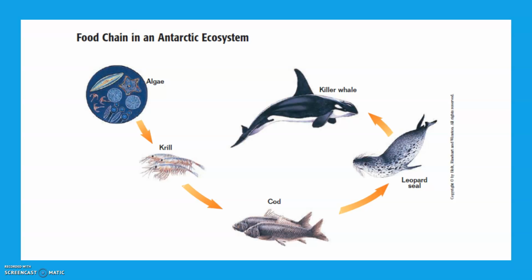Algae are producers. Krill are primary consumers or herbivores. Cod are secondary consumers and carnivores. Leopard seals are tertiary consumers and carnivores. Orca, or killer whales, are quaternary consumers and carnivores.